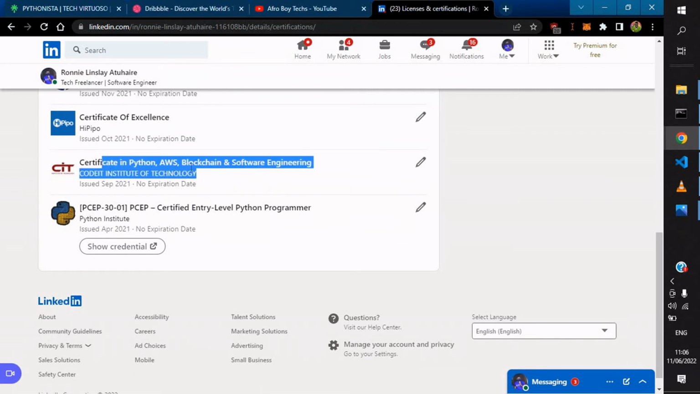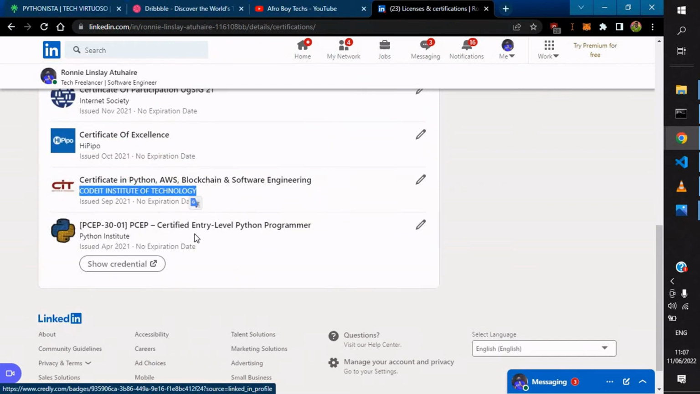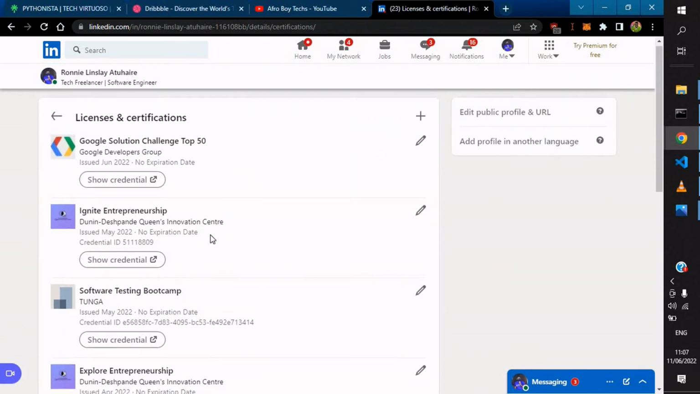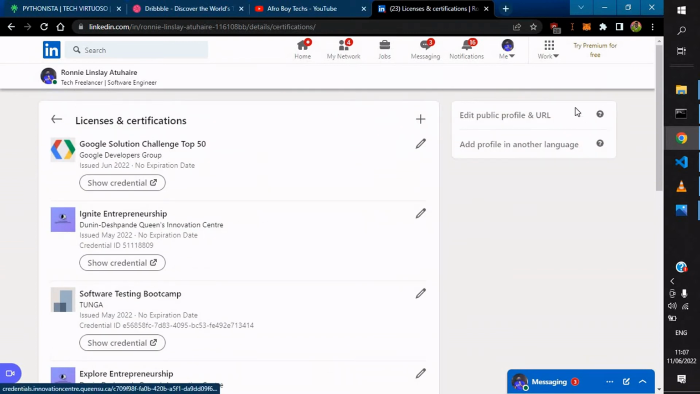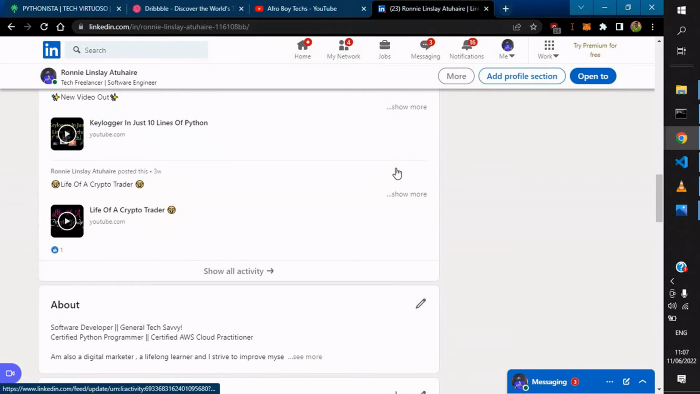Certificate in Python, AWS, and blockchain and software engineering. This is an institute in New Jersey, America, and this is a Python certified certificate by Python Institute, entry-level program. I took this I think last year, and I should be able to add more certificates. And that's it basically with my LinkedIn, and that's it basically.